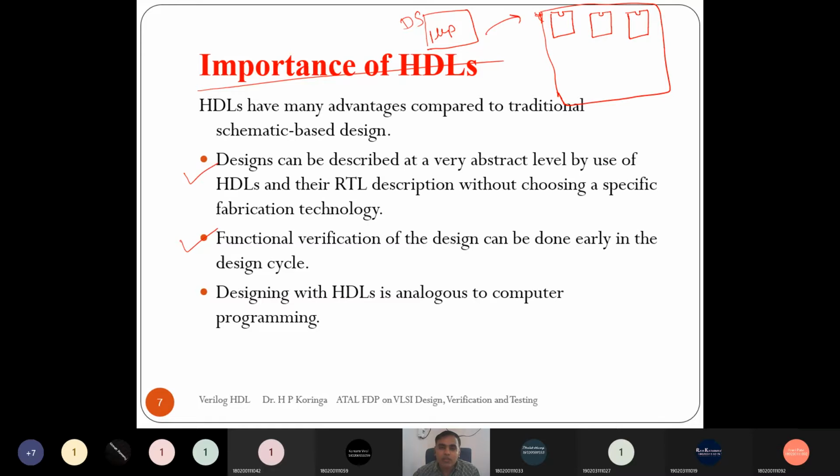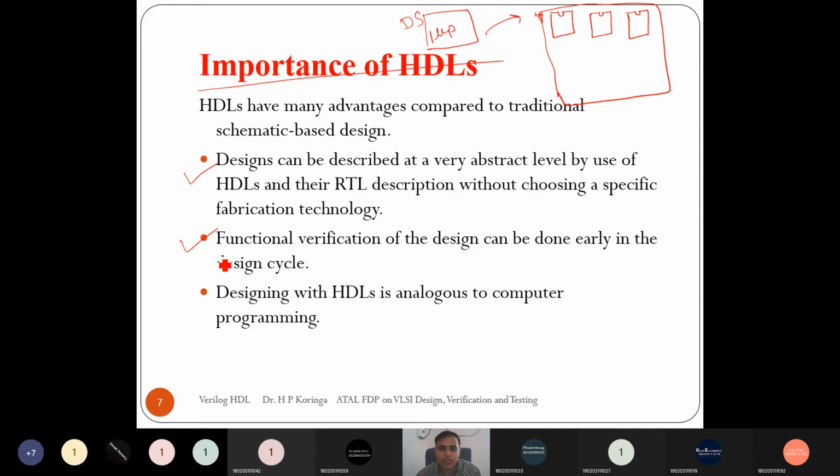Right? So there is no need to prepare actual hardware for verification purposes. We can verify it at an early stage, just as we do simulations before actual implementation. Same thing here. HDL is the language to describe digital system specifications, so we can do simulation on it before it is implemented on actual hardware.